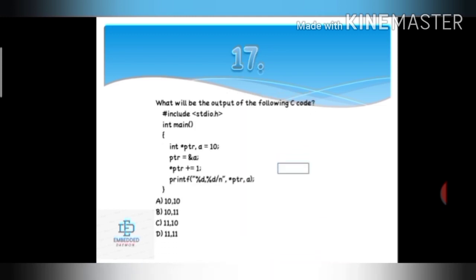Next question. What will be the output of the following C code? Here in main, a pointer is declared, int *ptr, and a variable a equals 10. Considering that the address of a is 1000 and the value at that address is 10, ptr is given the address of a, so ptr will become 1000. *ptr means dereferencing the pointer, that will give us the value of a, that is 10. So *ptr equals 10. So *ptr = *ptr + 1 means *ptr is the same as a and both will become 11. So it will print 11 11 and our answer is option D.